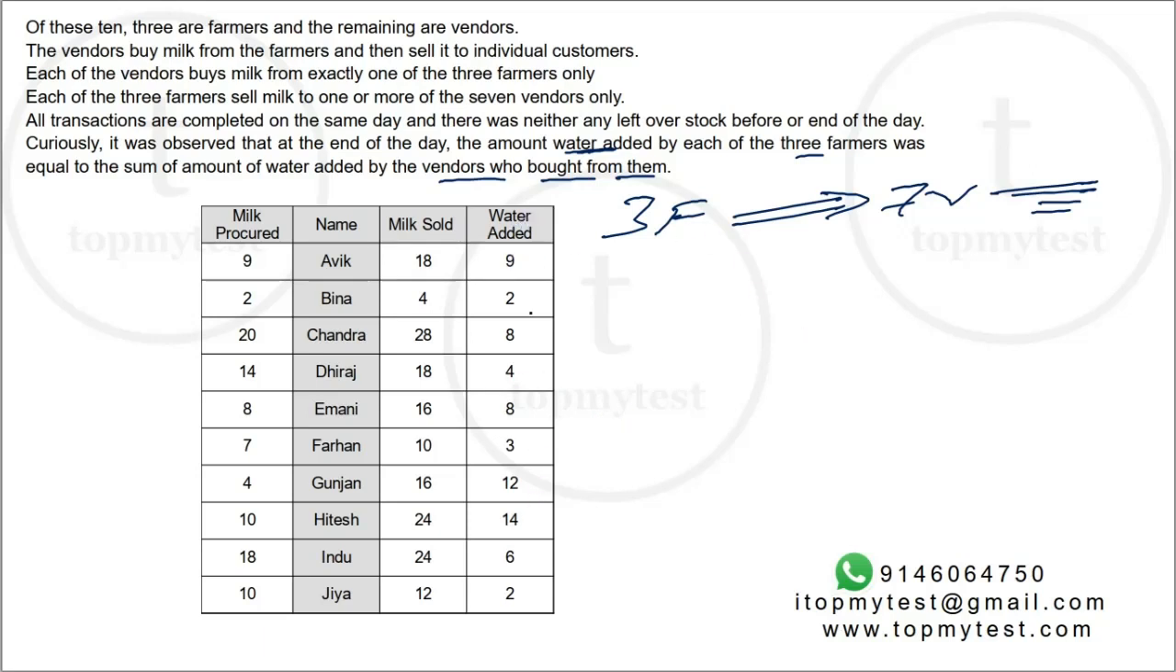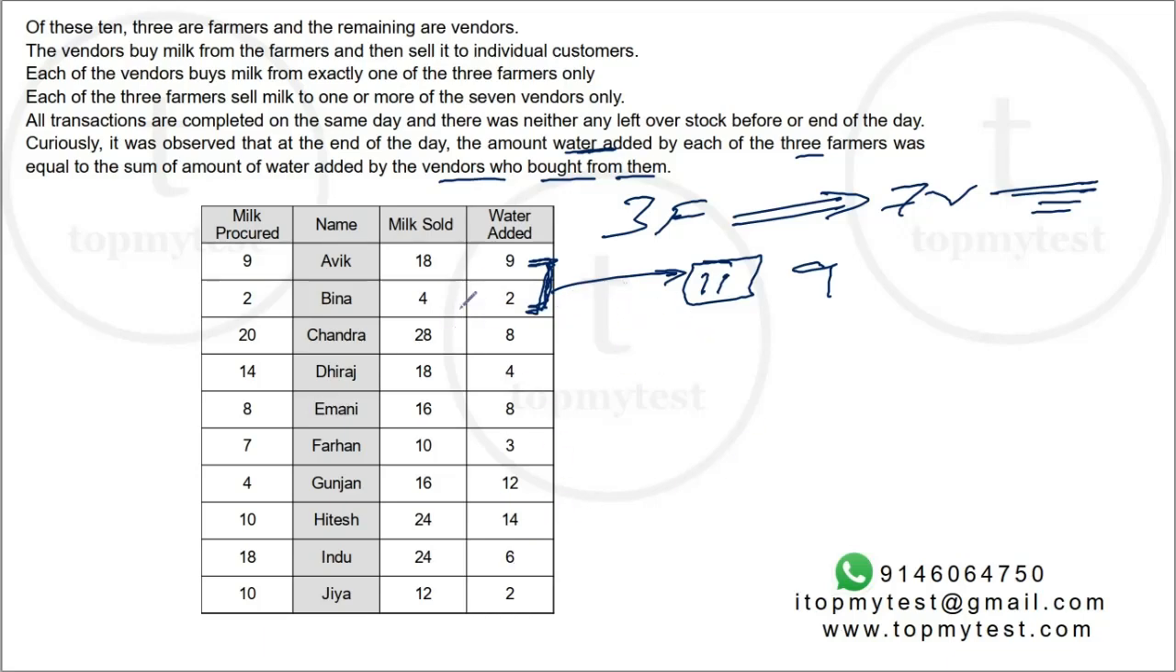So if you look at the water added, for example, if Avik is a vendor, he does not know how much water is added by the farmer that sold to him. He is going to add 9 liters. But Avik's farmer would have also added 9 liters. Suppose Avik and Beena buy from the same farmer. Avik adds 9, Beena adds 2. So Avik's farmer and Beena's farmer would have added a combined total of 9 plus 2, 11 liters of water, to the milk that was sold to them. So this is double counted.